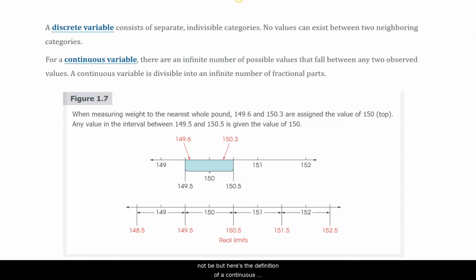But here's the definition. A continuous variable is where there's an infinite number of possible values that fall between any two observed values. So you may say you're 5'1", but in fact you're 5'1.03" or 5'0.97", something like that.